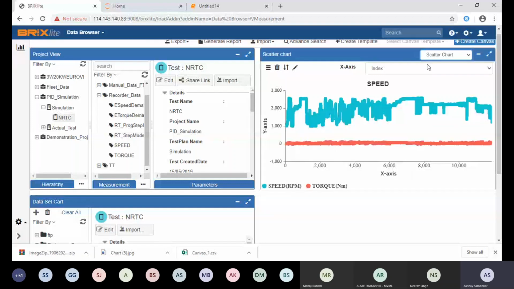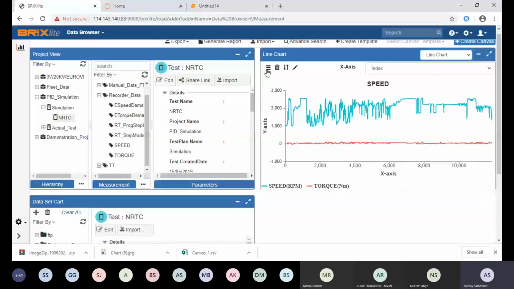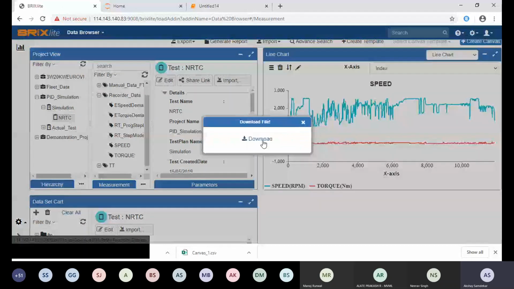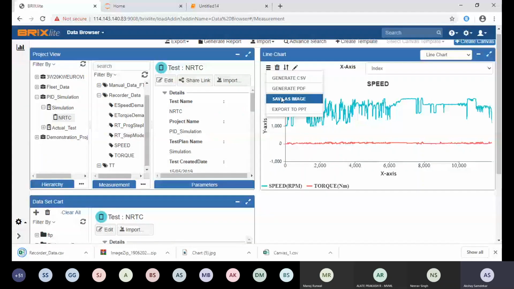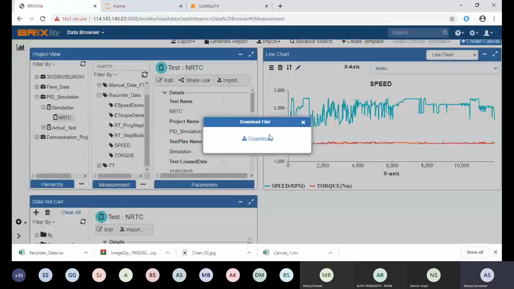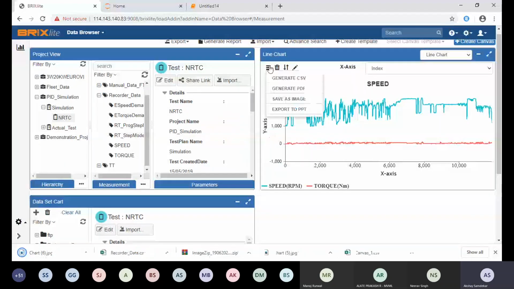Generate CSV. The application will generate the CSV for these particular 2 channels and export it. You want to save it as an image, it will get stored. Suppose you want to export it to PowerPoint, it will automatically create a PowerPoint for you and just paste that image into the PowerPoint, and you can present it anywhere you want.